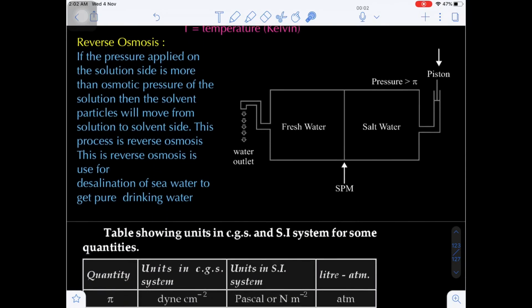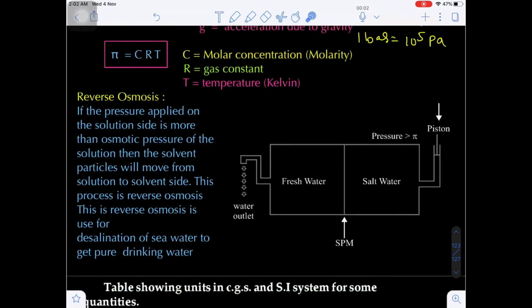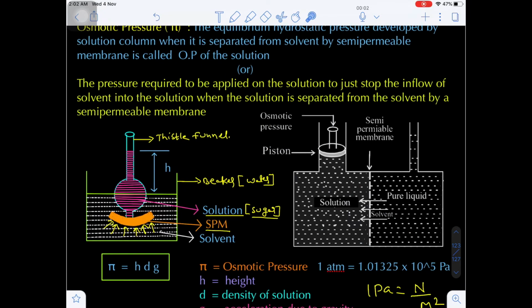Okay, now what is reverse osmosis? Already I told you, if you apply more than the osmotic pressure, more than the atmospheric pressure on the solution side, then from the solution side the solvent molecules return back into the solvent. That means this is the reverse direction. Generally the solvent molecules inflow into the solution, but what I am doing here is applying more pressure, greater than the osmotic pressure.